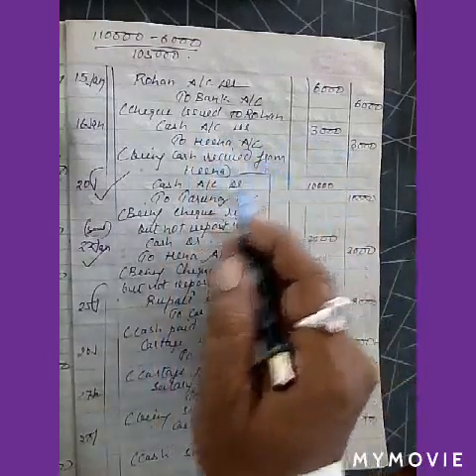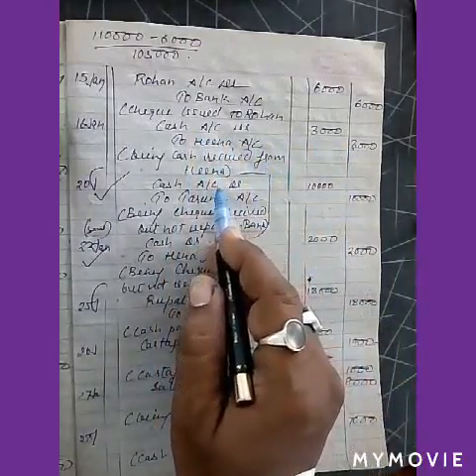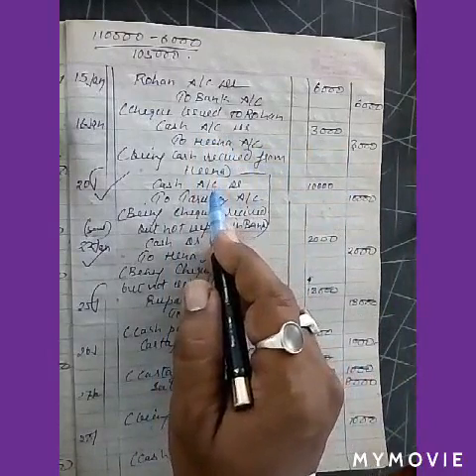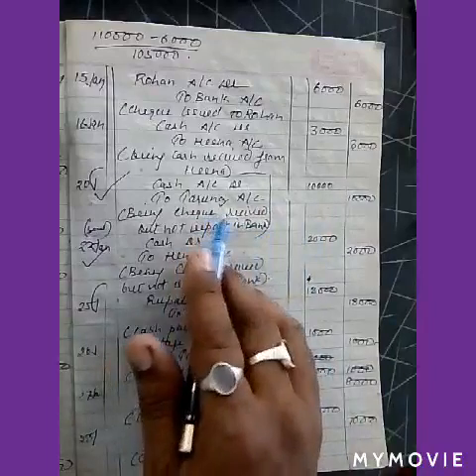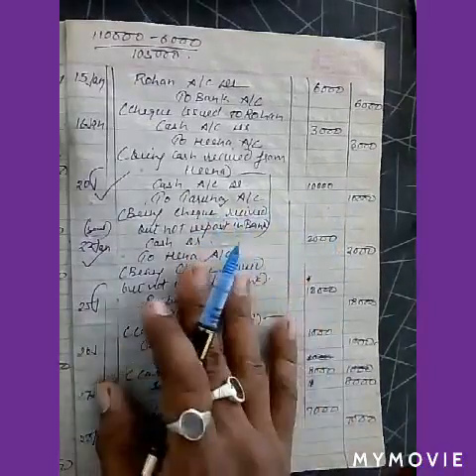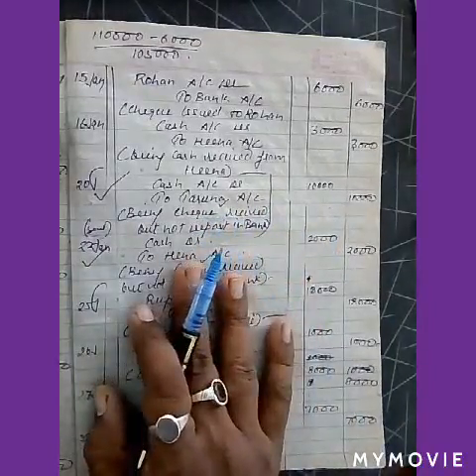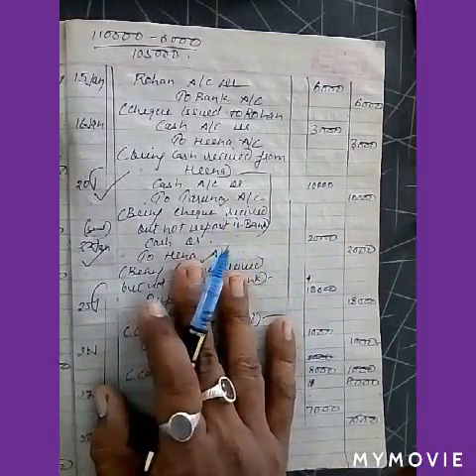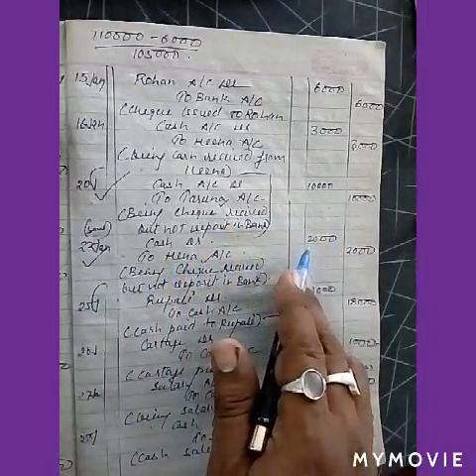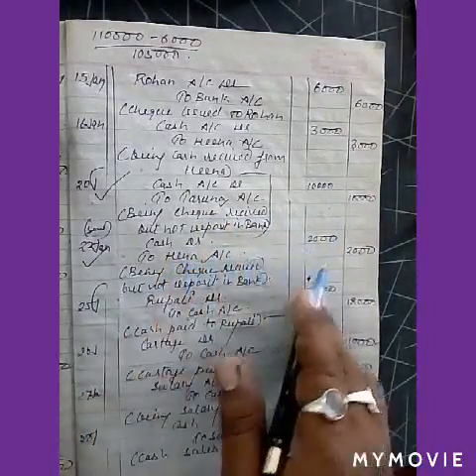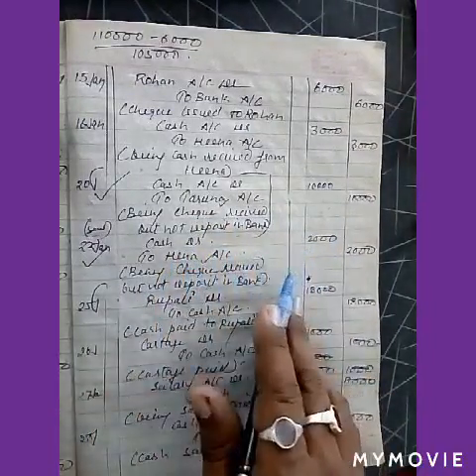On 20th January, cash received from Tarun: cash account debit 10,000 to Tarun 10,000, being cheque received. Then on the 22nd, cheque received from Hina: cash account debit 2,000 to Hina, being cheque received, because it is not deposited in the bank.